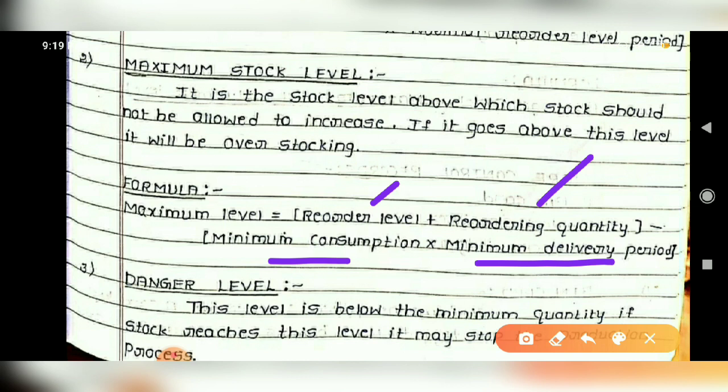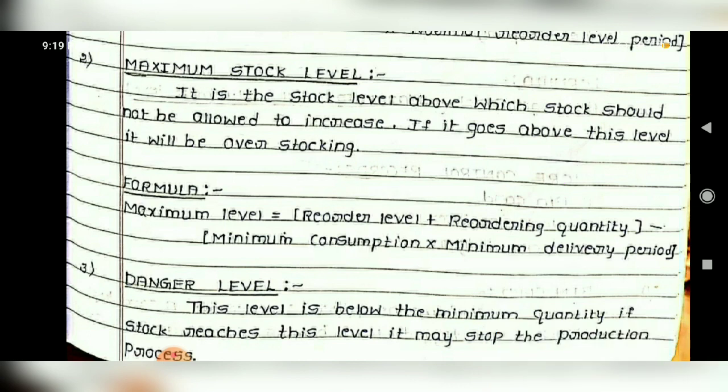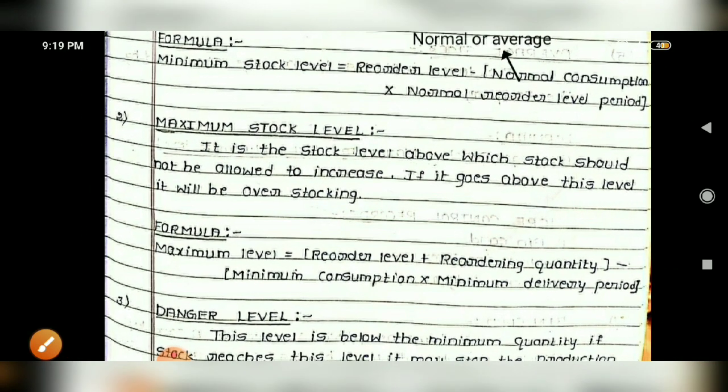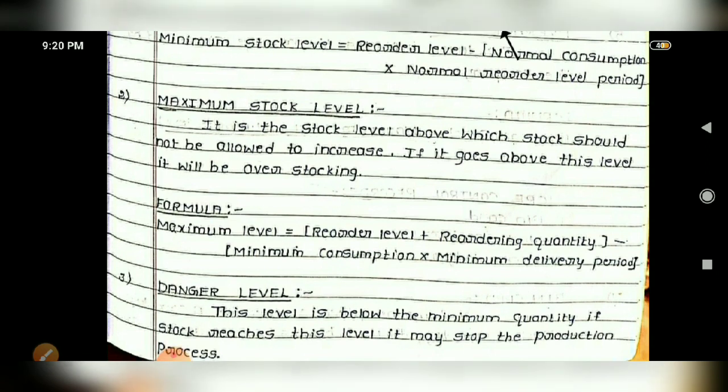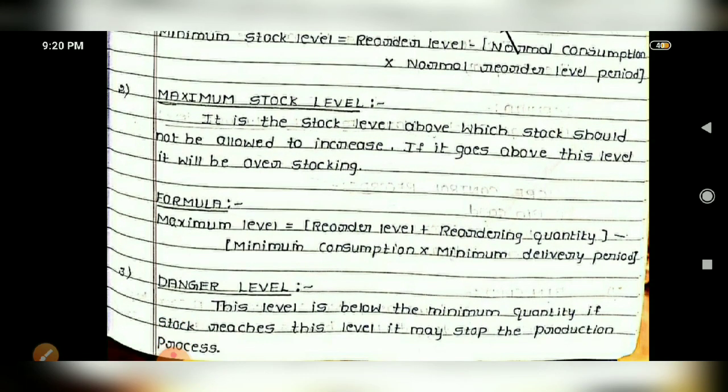Minimum consumption in the sense the minimum number of raw materials you consume, in the sense for the production department you need a minimum number of raw materials, that is minimum consumption. Then minimum delivery period means the minimum time your supplier will take to deliver your products to your store, so that is called your minimum delivery period. So that particular period and this particular quantity, everything will be given in the problem. So based on the contents given in the problem, you have to go through.